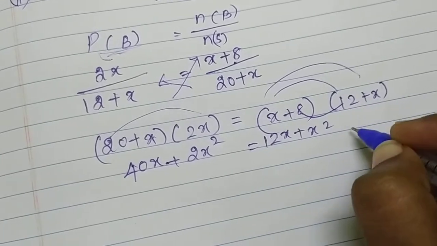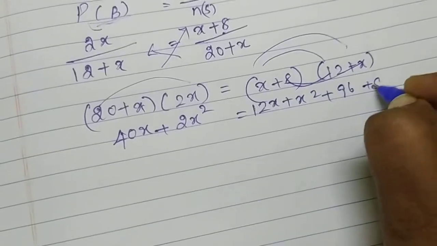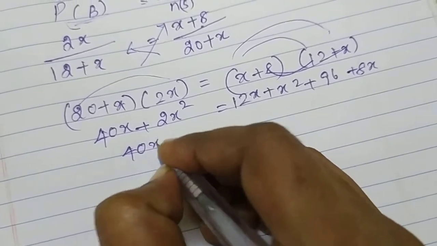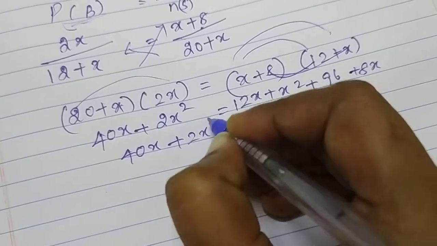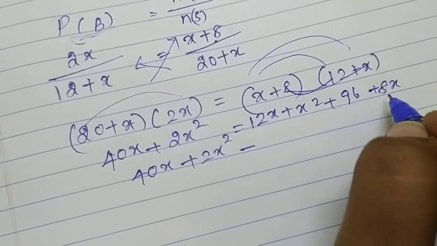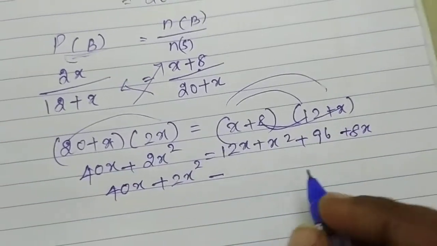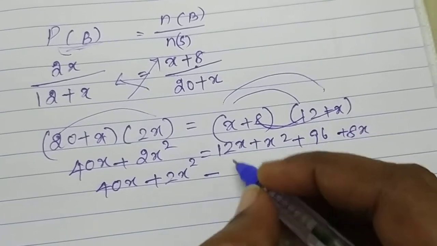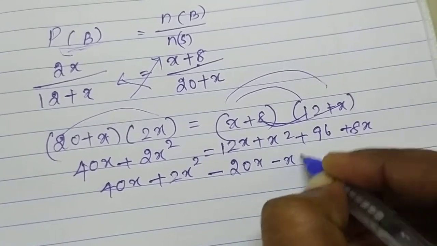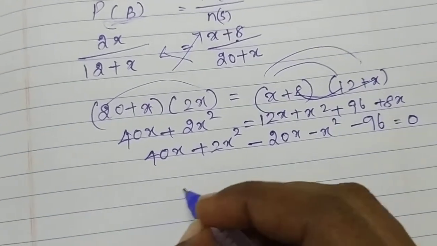Next 8 into 12, 96, 8 into x, 8x. So 40x plus 2x squared minus 12x plus 8x, 20x. I can change this side, so plus changes into minus. 12 plus 8, 20x, minus 20x minus x squared minus 96 is equal to 0.